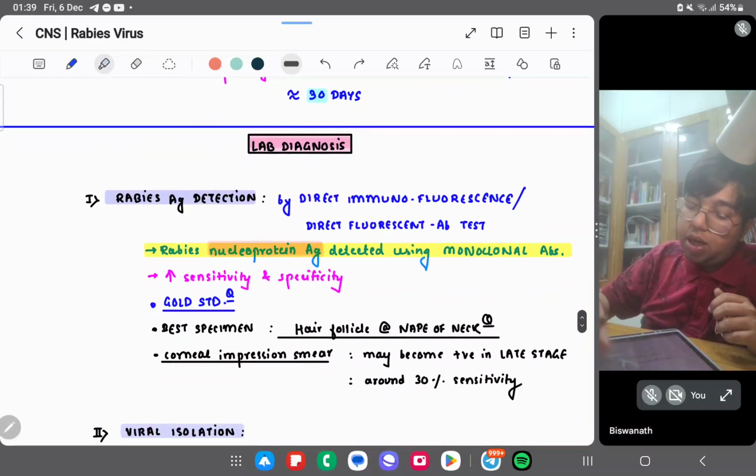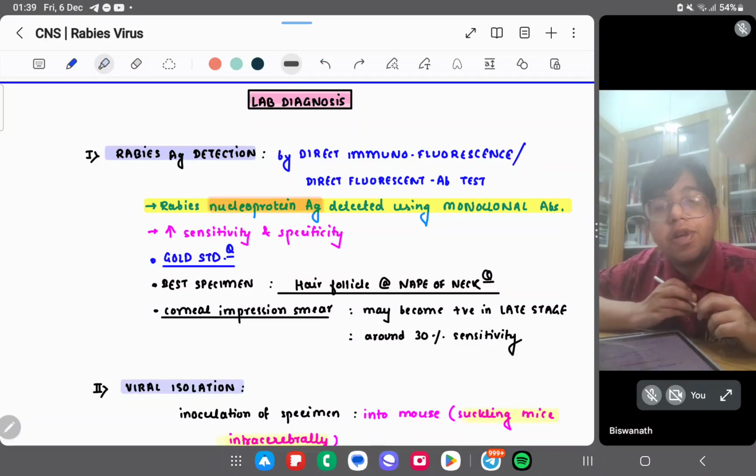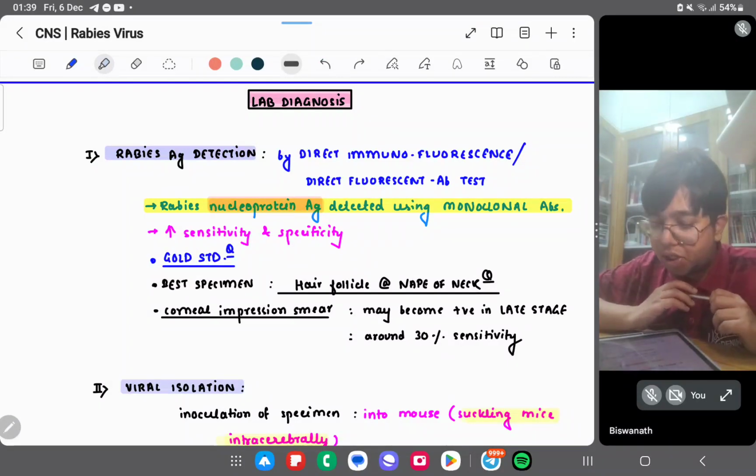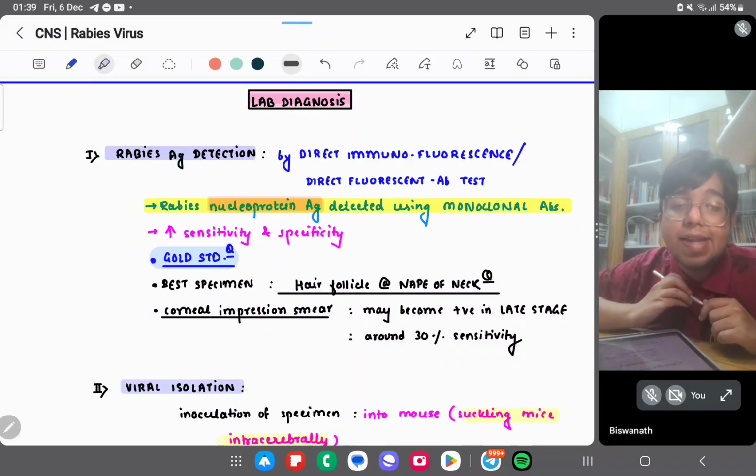Okay. Lab diagnosis. Rabies antigen detection. By direct immunofluorescence, you can do rabies antigen detection. Rabies nucleoprotein antigen you can detect. And with increased sensitivity and specificity, it is the gold standard test, but you don't require this lab diagnosis, right?